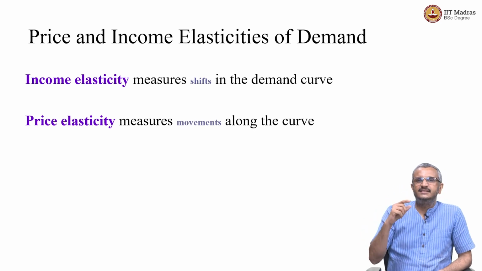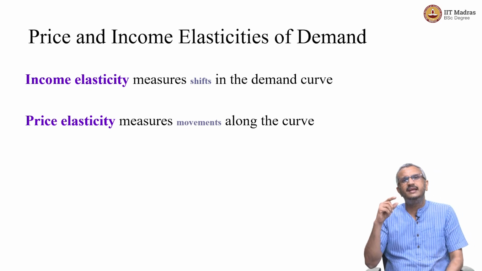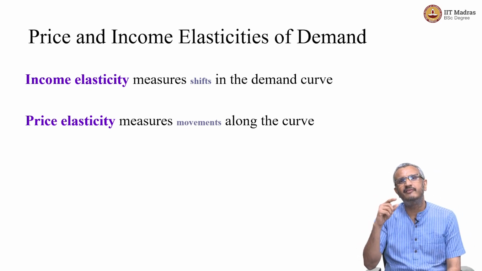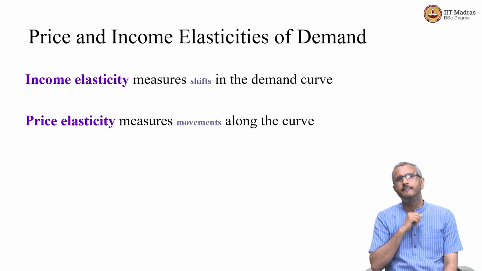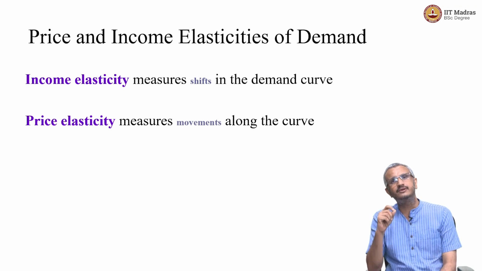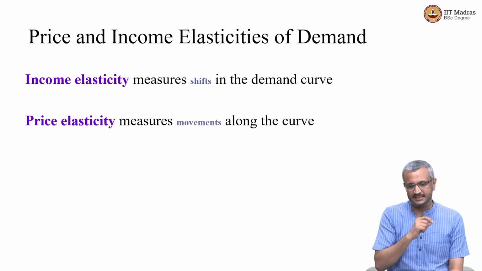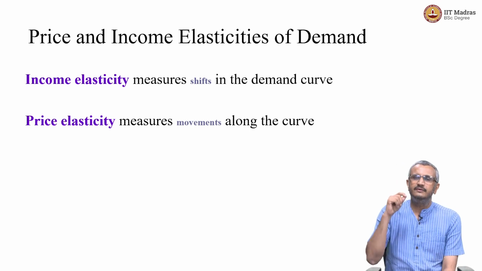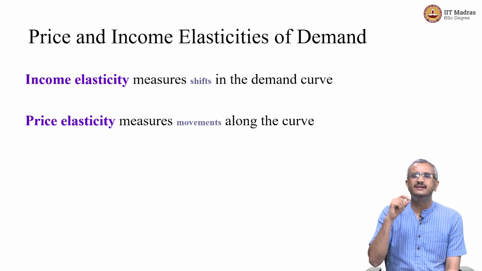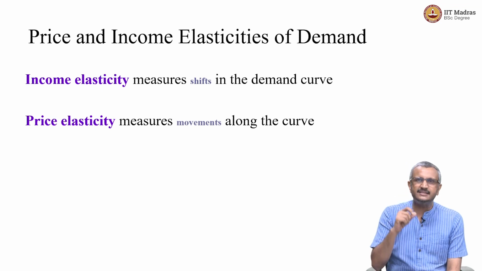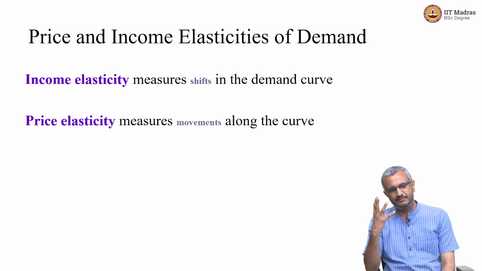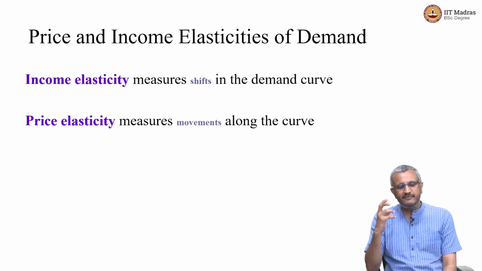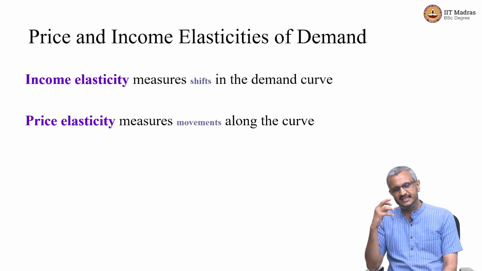In our earlier discussions, we understood that the market needs to be in an equilibrium position to have a market clearing price and a market clearing quantity demanded. Otherwise, there could be shortages or there could be surpluses. So, there are factors that affect demand and supply. To understand how these factors affect demand and supply, we use this very simple concept of elasticities. And we saw first price elasticity.